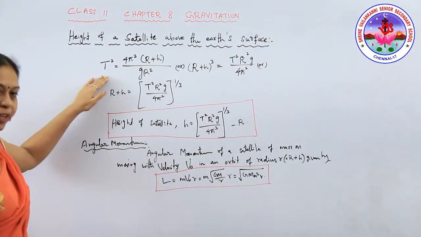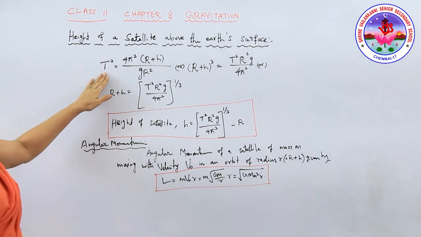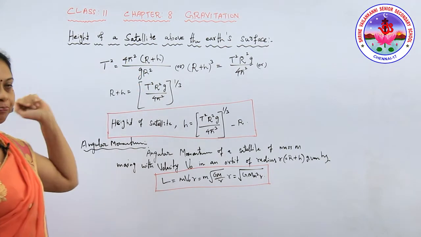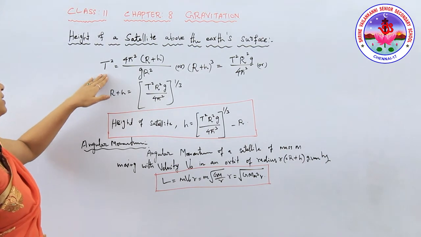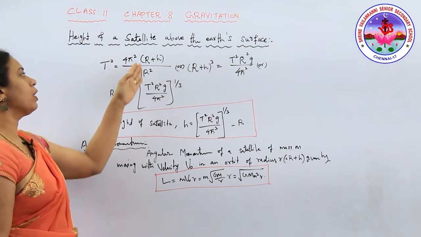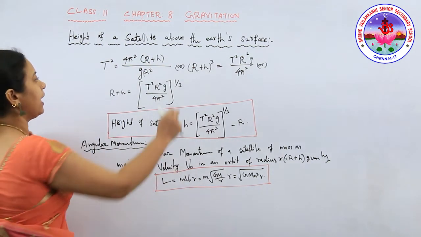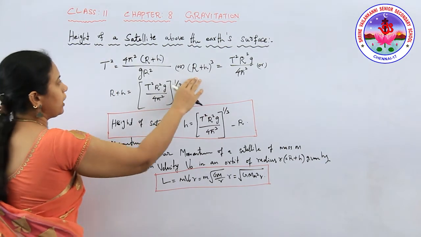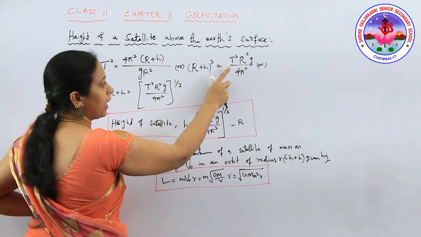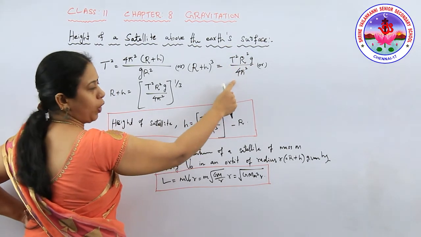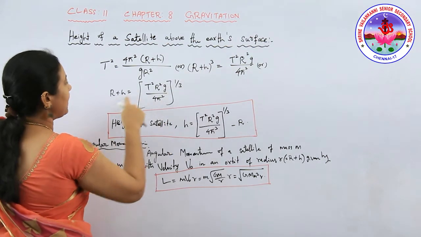So the time period, as we know, T is equal to 2 pi root of (R plus h) whole cube by g R square, right? Now you can take T square, which is equal to 4 pi square (R plus h) whole cube divided by g R square. We need the height, so (R plus h) whole cube is equal to T square R square g whole divided by 4 pi square, or we can write this same term as R plus h.